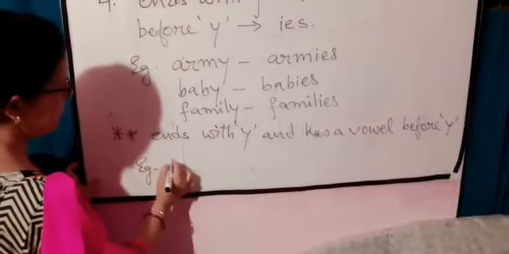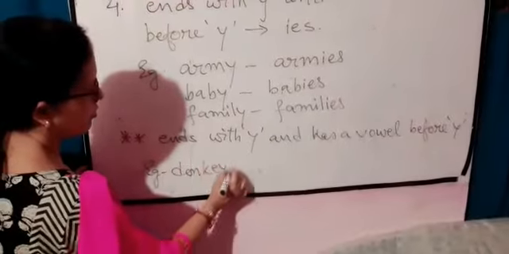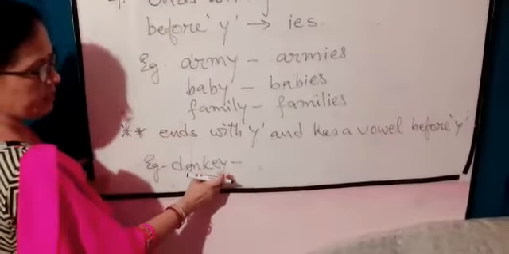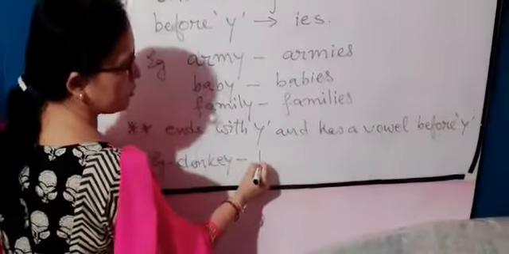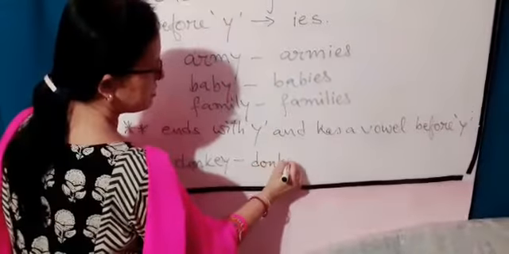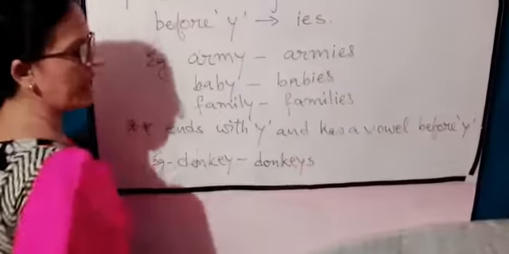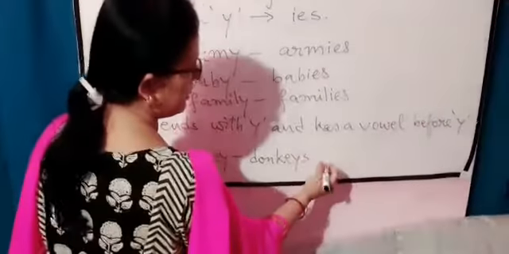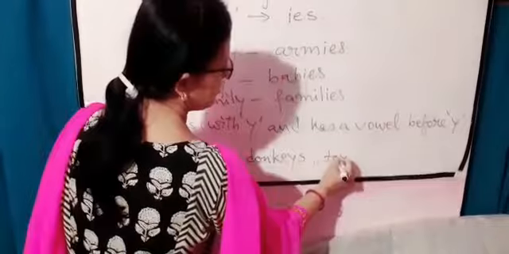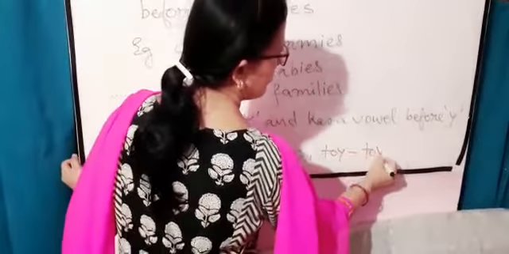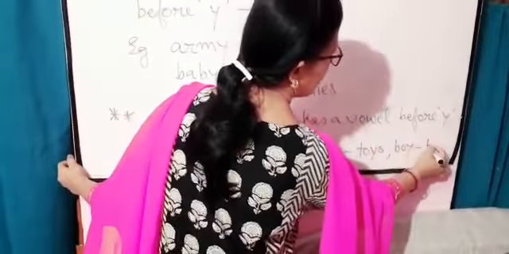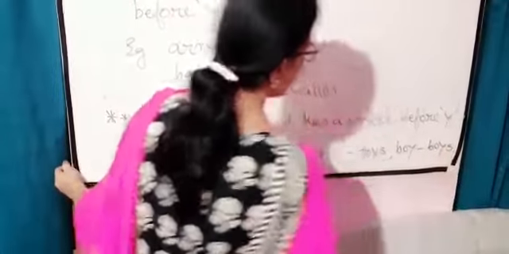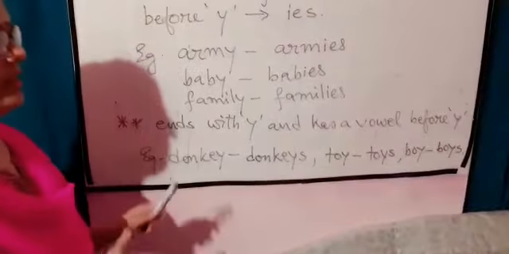Example, donkey. The word ends with Y but E is before Y and that is the vowel. So here the plural becomes donkeys. Normally we add S and make it plural. Another example, suppose toy, toys. Boy, boys. So these are the examples. Normally it becomes plural by adding S.